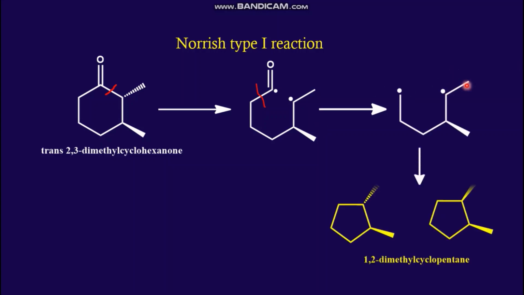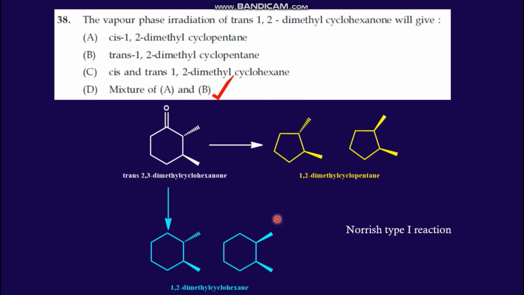They can bond to form both the compounds, both cis and trans will form, and the ratio is almost 50-50. So a Norrish type 1 reaction is possible in this case, and it results in a mixture of cis and trans 1,2-dimethyl cyclopentane. Option D is the correct answer.